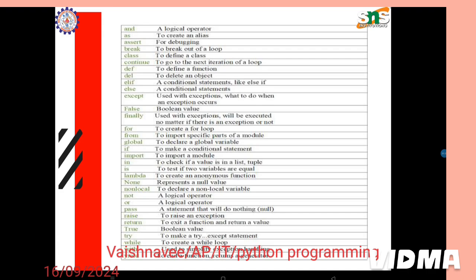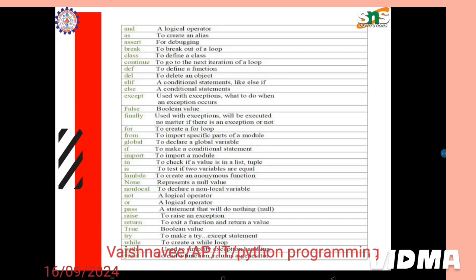False is a boolean value. finally is used with exceptions and will be executed no matter whether there is an exception or not. for is to create a for loop, used for iteration purposes. from is to import specific parts of a module. global is to declare a global variable so that we can use it in any other class of that particular program. if is to make a conditional statement. import is to import a module.